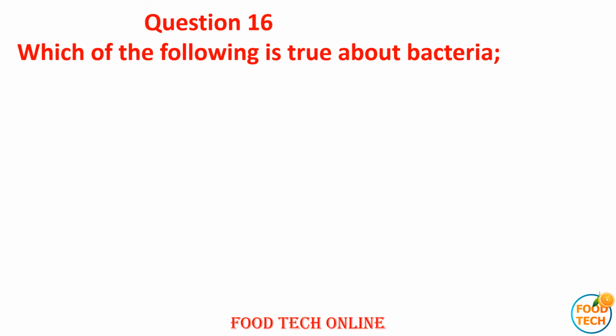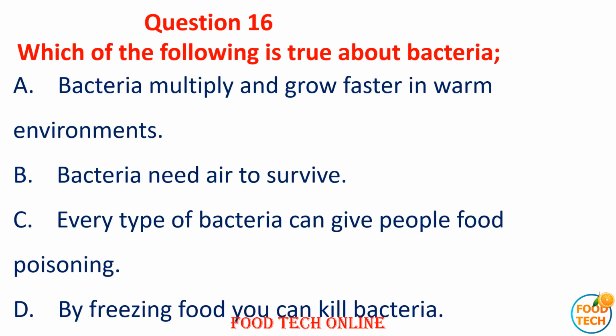Question 16. Which of the following is true about bacteria? A. Bacteria multiply and grow faster in a warm environment. B. Bacteria need air to survive. C. Every type of bacteria can give people food poisoning. And D. By freezing food, you can kill bacteria. Answer A. Bacteria multiply and grow faster in a warm environment.